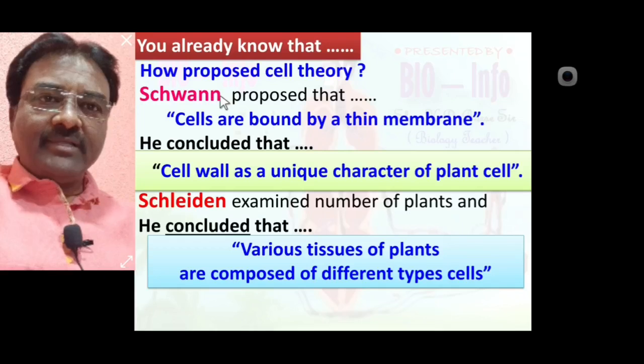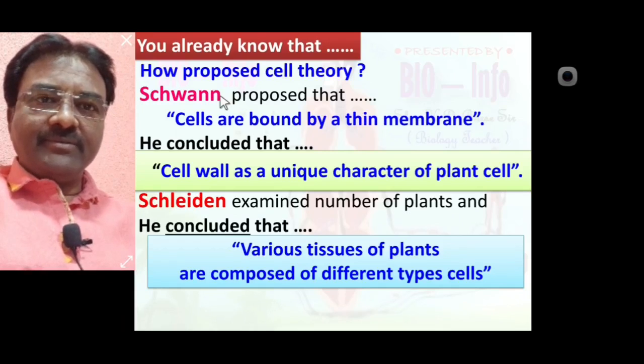In Schwann and Schleiden theory, these two conclusions are noted.